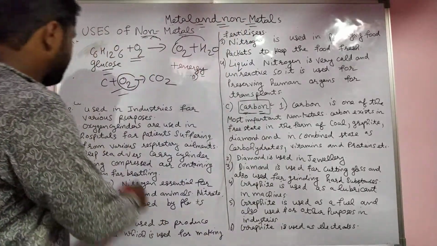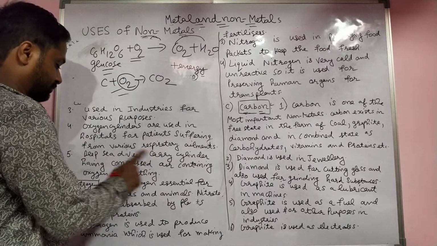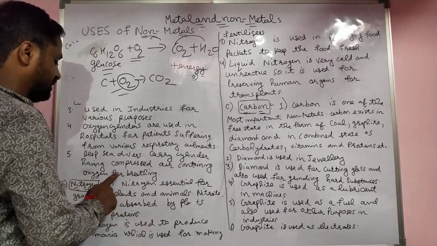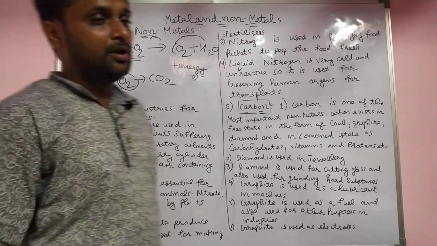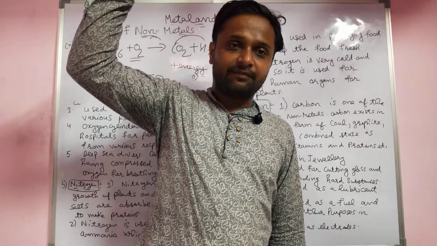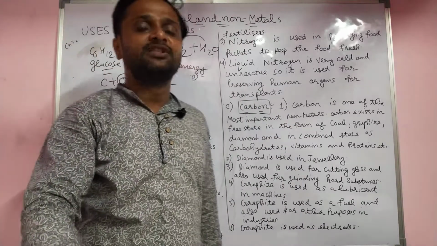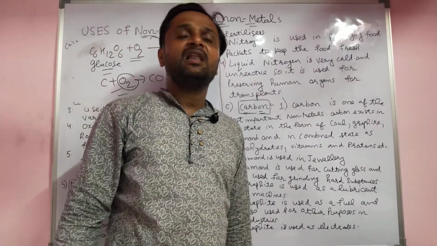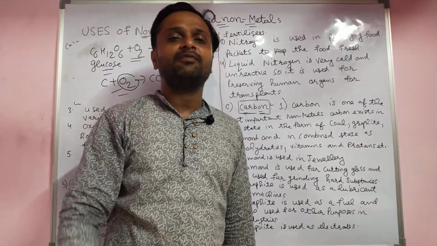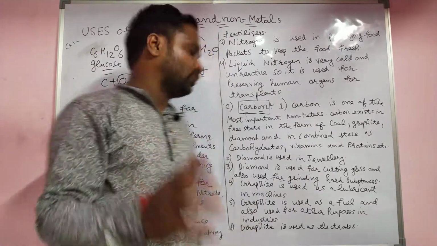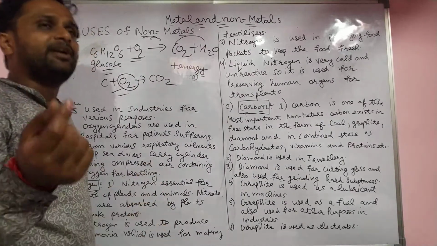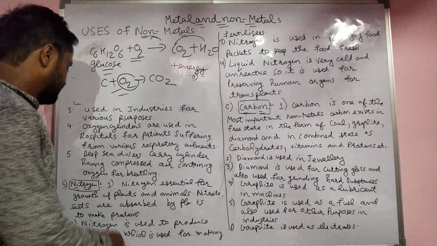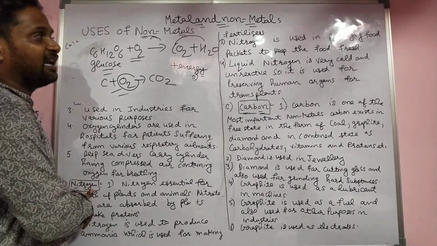Fifth one, the deep sea diver, carrying a cylinder having compressed air containing oxygen for breathing. Some divers who go down into the sea require oxygen because down there the oxygen is very, very less. As you go down, oxygen becomes very less. They also use a cylinder, and a little bit of helium is also added there. Next is nitrogen.